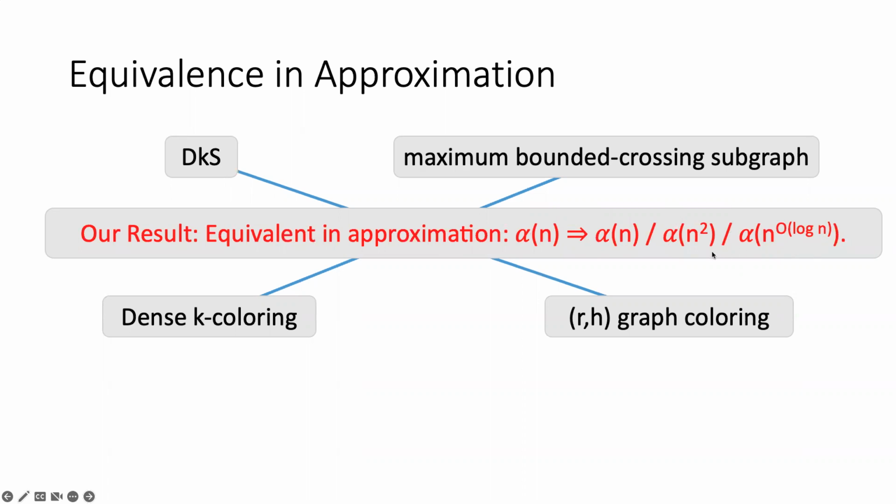So these do not exactly preserve the approximation, but roughly they are all the same. And when one has a 2 to the (log n)^epsilon approximation as stated in the conjecture, then all the other three have the same order of approximation algorithm. So this is the equivalence in approximation results.